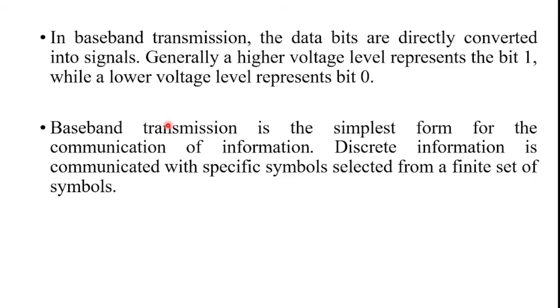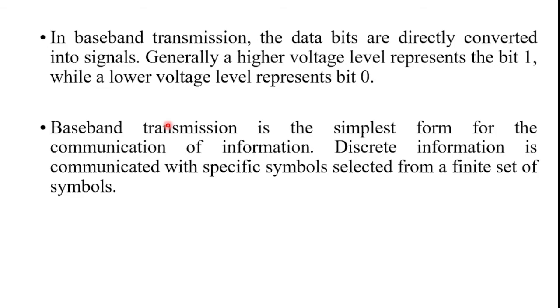In baseband transmission, symbols are simply communicated as a pulse with discrete voltage levels, and for binary information, it uses only two voltage levels.